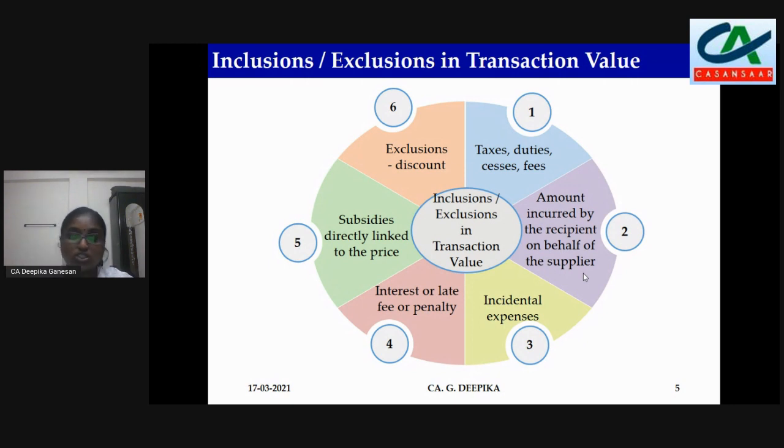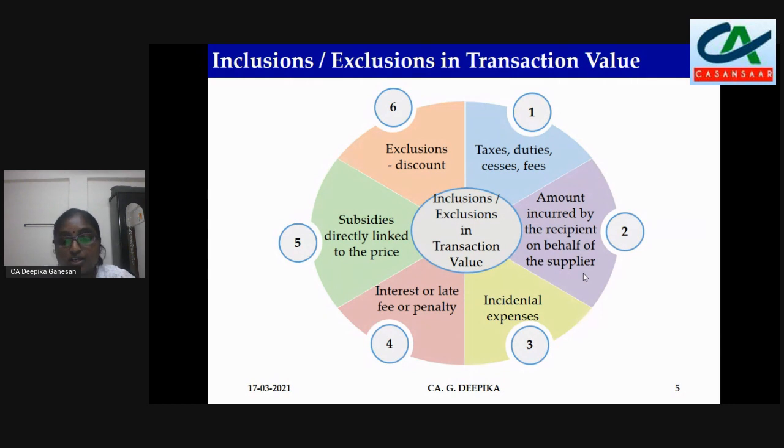Say the food value is 500 rupees. Packing charges is some 30 rupees. And apart from that, delivery charges, say that is some 40 rupees. So now the value of supply will not be 500. It will be 500 plus 30 plus 40. So totally it's going to be 570. So all these incidental expenses will have to be included.